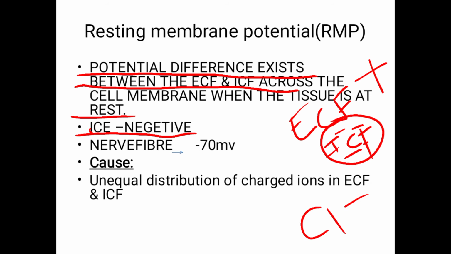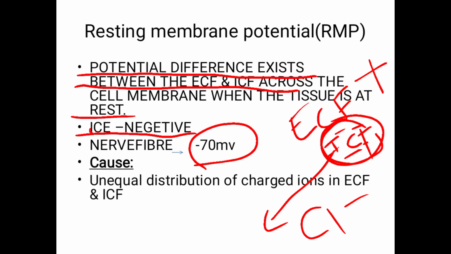When you record from the ICF of a nerve fiber, it is minus 70 millivolts. Minus 70 millivolts is the resting membrane potential of a nerve fiber. That much potential difference is present in the neuron at rest.